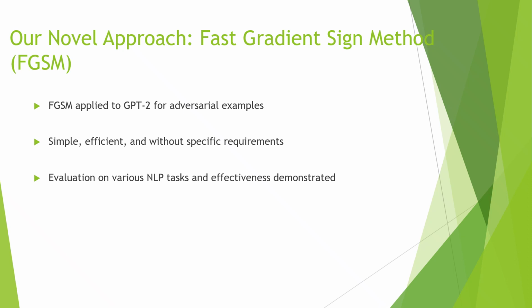Through empirical evaluation, FGSM applied to GPT-2 shows effectiveness in generating adversarial examples that can manipulate the output of NLP models. The results highlight the vulnerability of NLP models to adversarial attacks and emphasize the need for robustness.